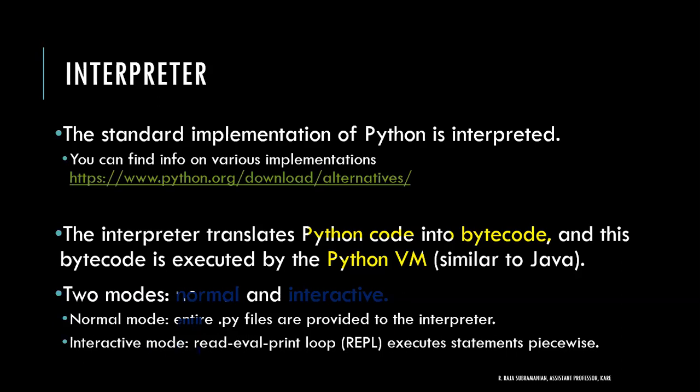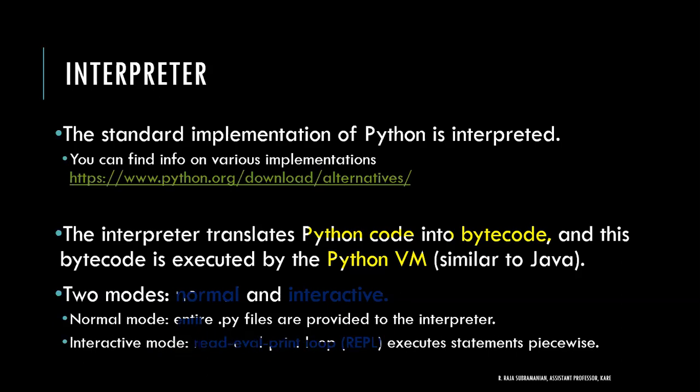That is actually normal mode. And interactive mode will be called by the name REPL: read, eval, print, loop. Right? First read a statement, evaluate it, and then print it. That is actually the case, and we will call it REPL. I will read a statement, evaluate it, and immediately print it. Next, go to the next line, right? So this is actually called REPL. So it is more interactive.